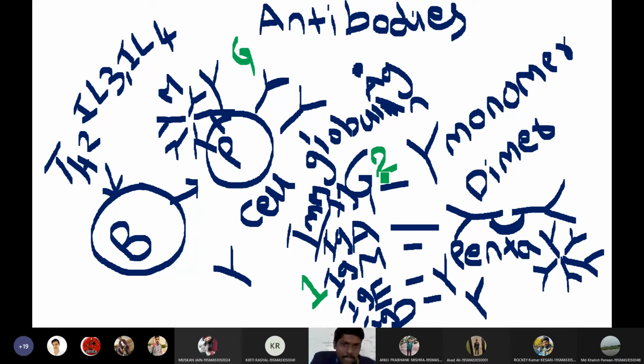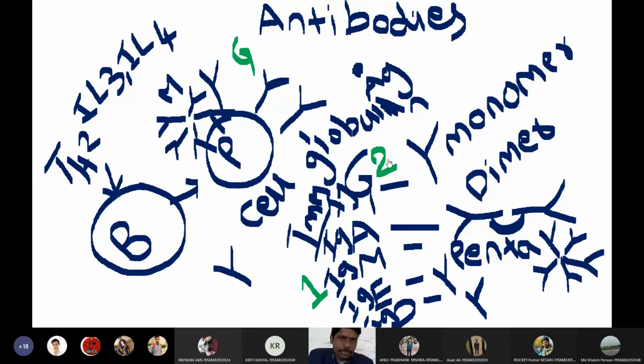IgG antibodies will give real protection from the pathogen. So presence of IgG antibodies indicates the person has recovered from infection or the immune system has completely destroyed the pathogen. IgG antibodies are very powerful antibodies in our body. So primary response antibodies are IgM, whereas second response antibodies are IgG.